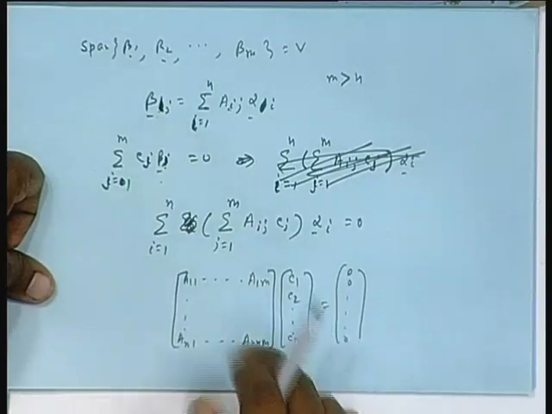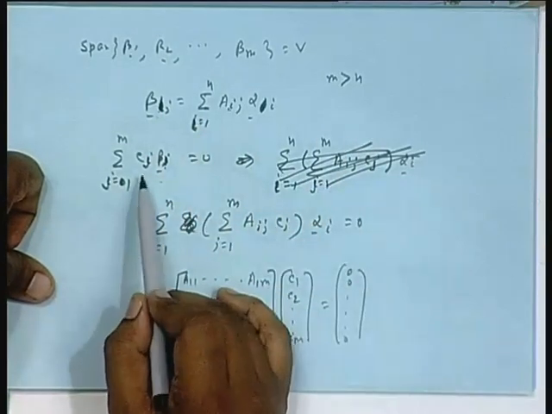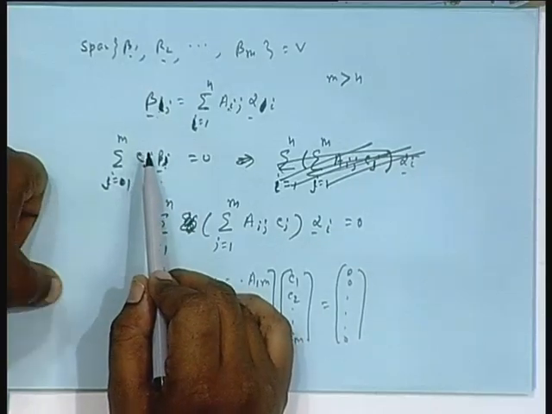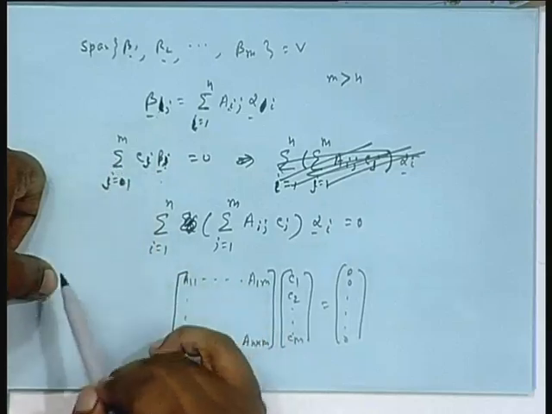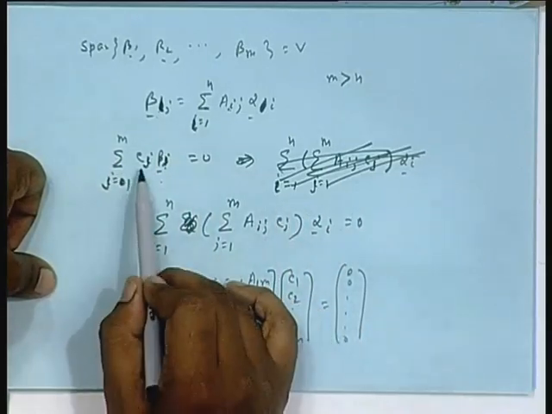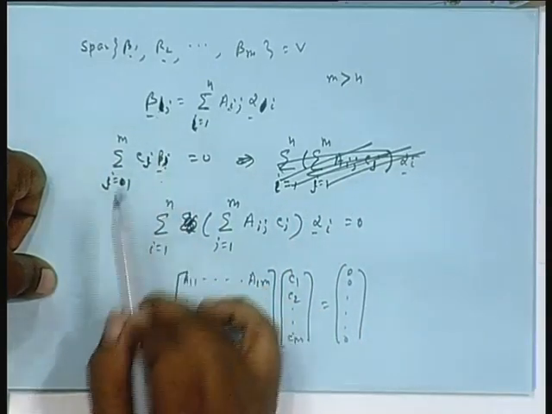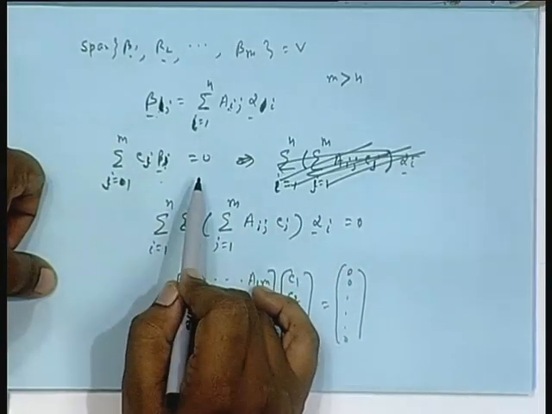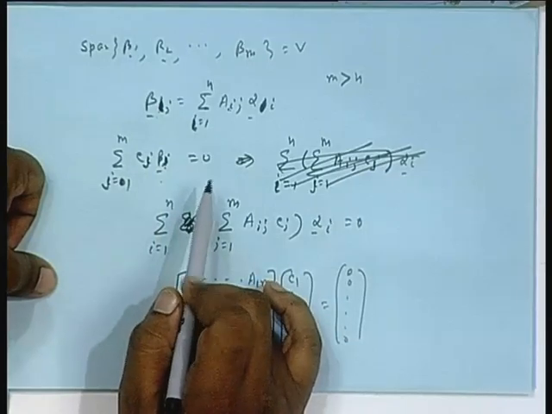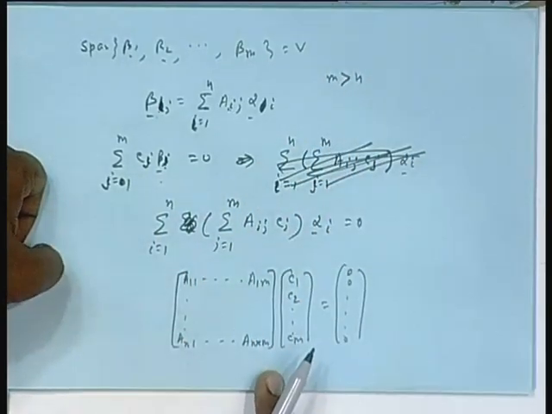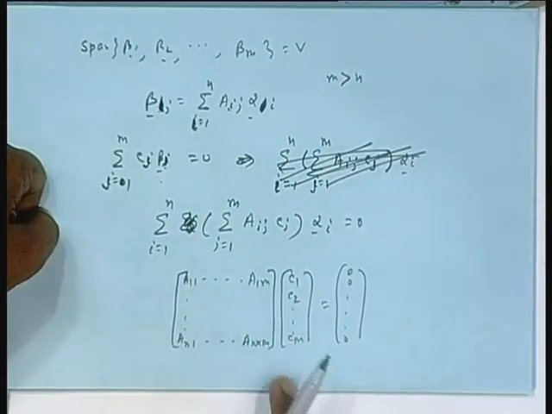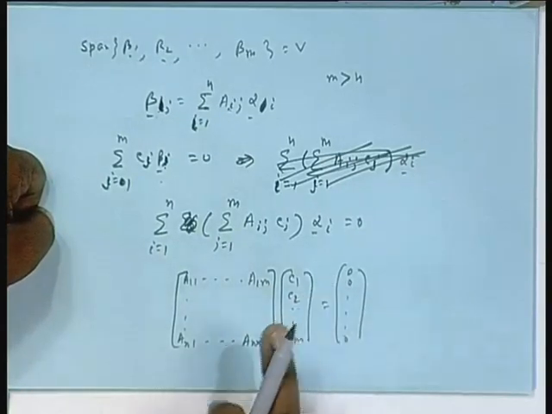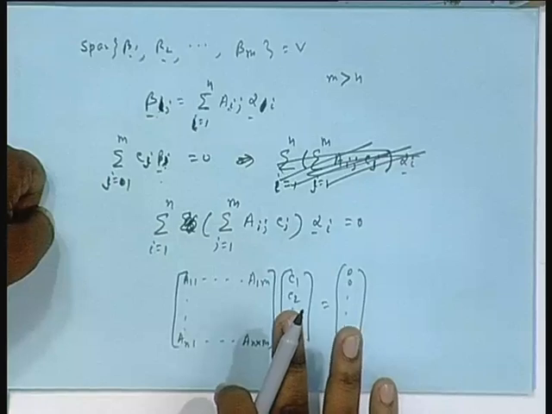But that is a contradiction, because what are the C's after all? Here they are linearly combining another linearly independent set, that is betas. There are two linearly independent sets, the set of betas and the set of alphas. They were combining the betas. The betas are also linearly independent. So, the only solution for this equation should have been that all coefficients are 0, but if you have m greater than n, you can always construct solutions for C1 to Cm where not all are 0, but still this is satisfied. So, that is a contradiction, isn't it? That is not possible.